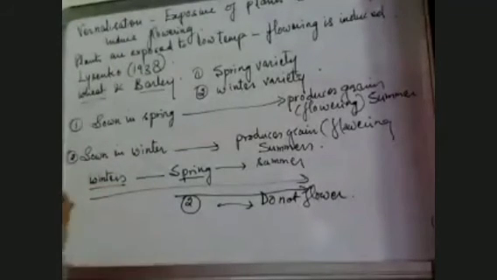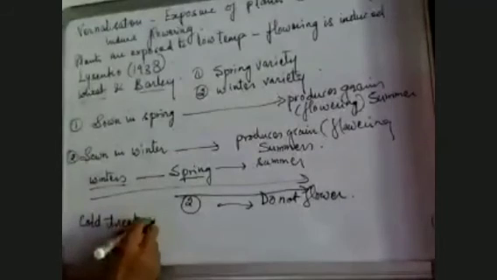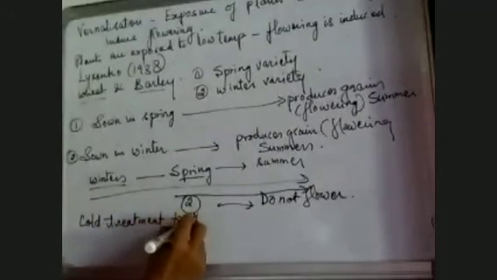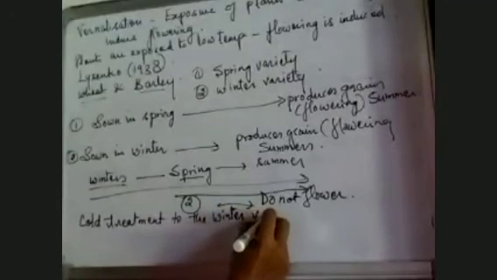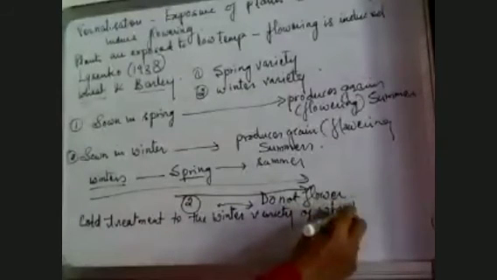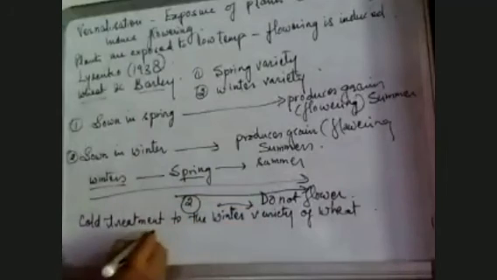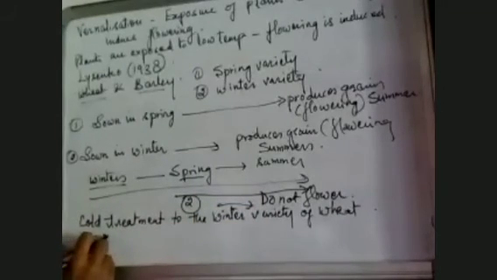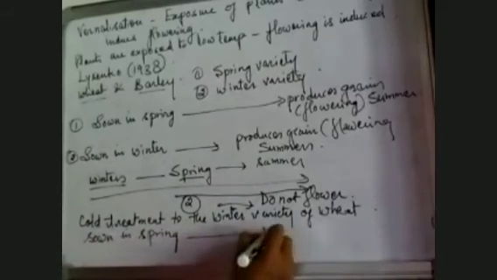In this process, he gave cold treatment to the winter variety of wheat. And by giving the cold treatment to the winter variety of wheat, this wheat was sown in spring.